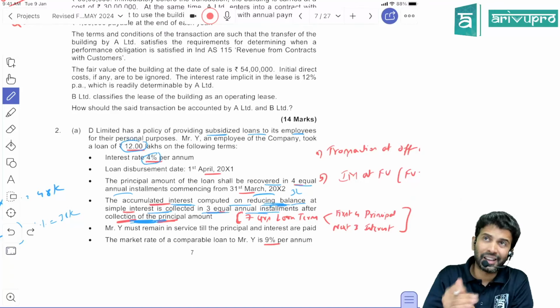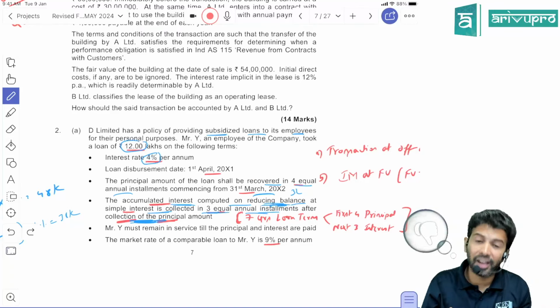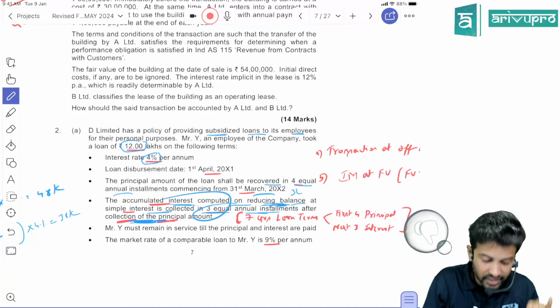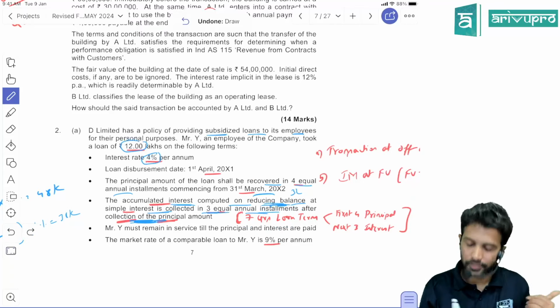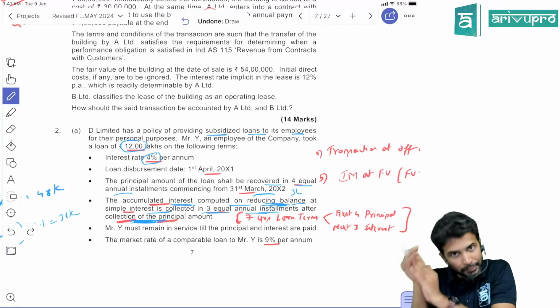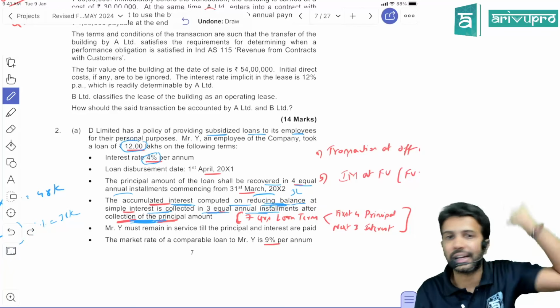So principal recovery will happen in 4 years. Year 1, year 2, year 3, year 4. Then interest recovery will happen in 3 years. So year 5, year 6, year 7. Hence the total loan term is 7 years. First 4 years you will recover only principal. The next 3 years, year 5, year 6, year 7, you will only recover interest.